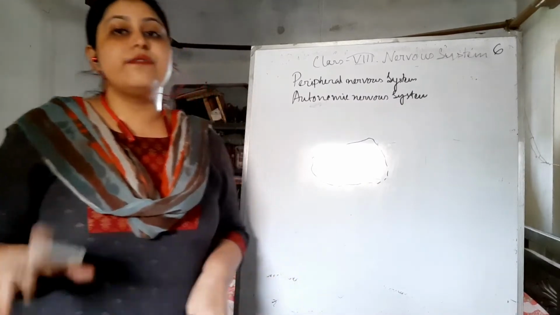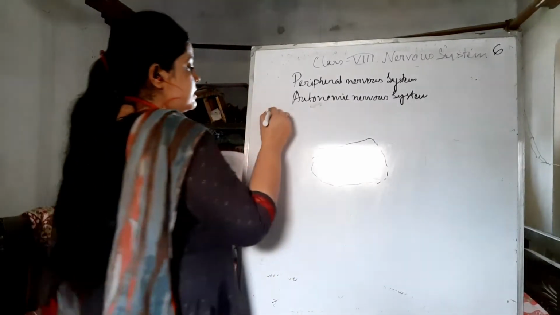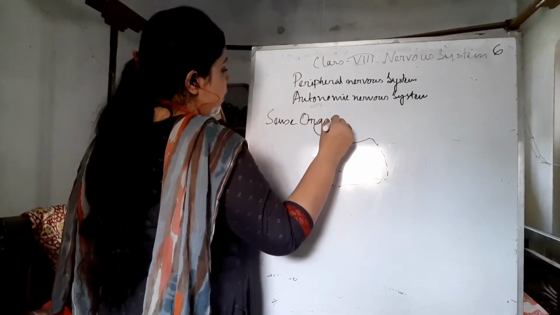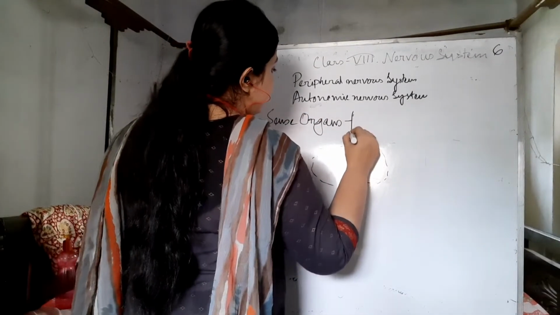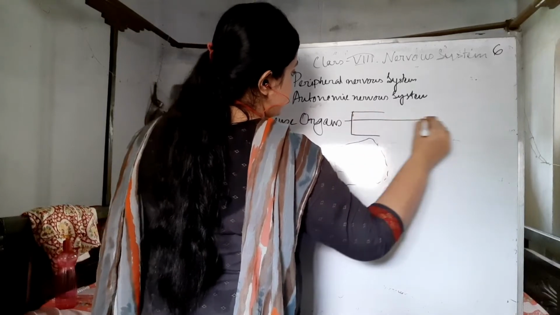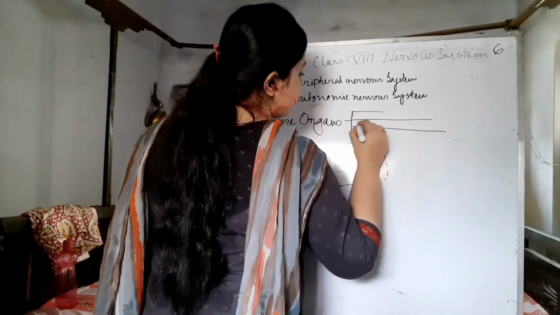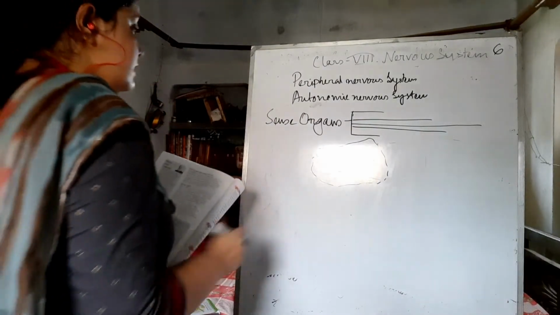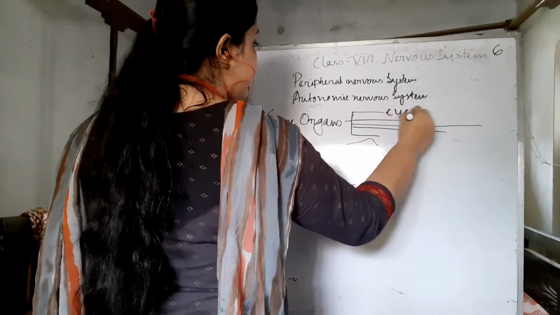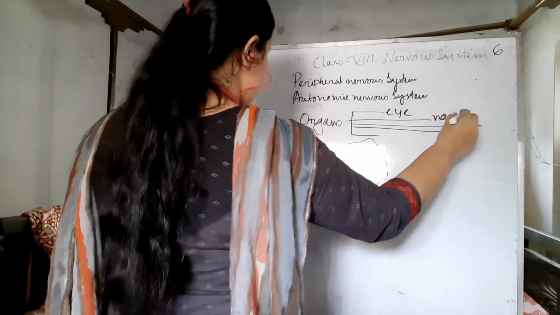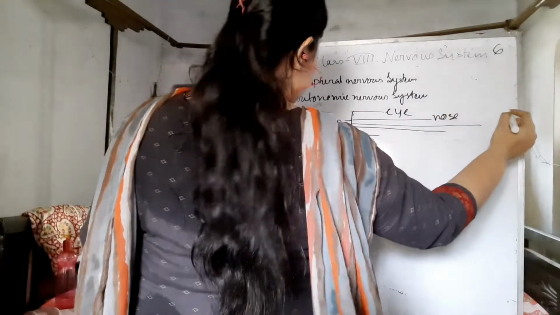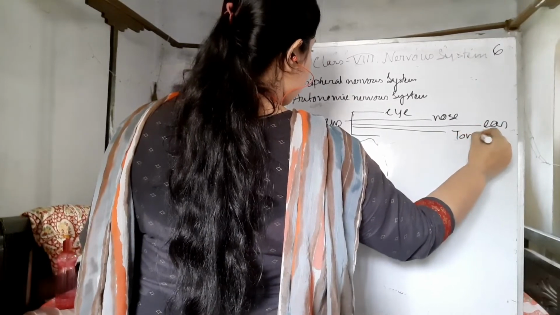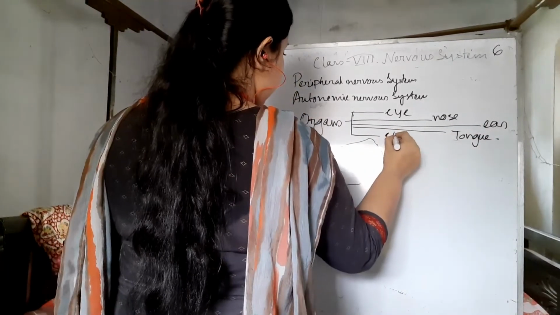So now I'm going to discuss the sense organs. So you all know there are 5 kinds of sense organs, right? What are they? Eye, nose, ear, tongue and finally skin.